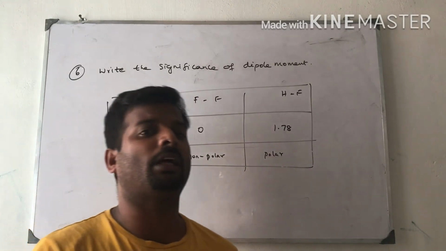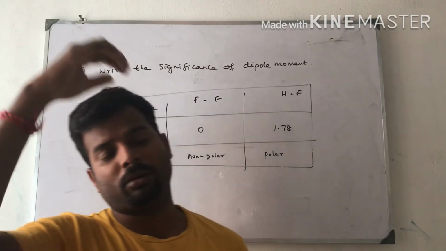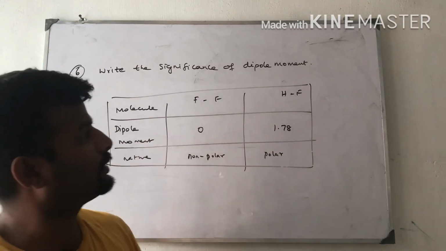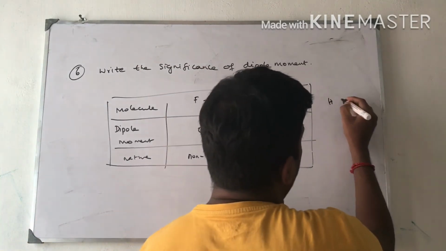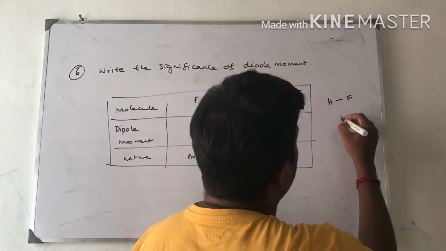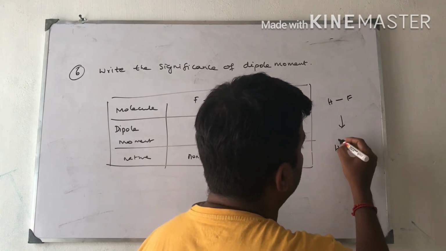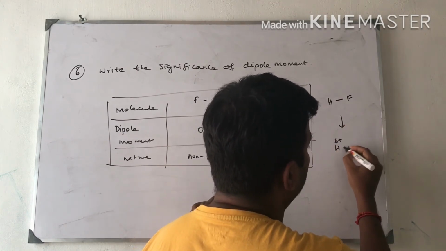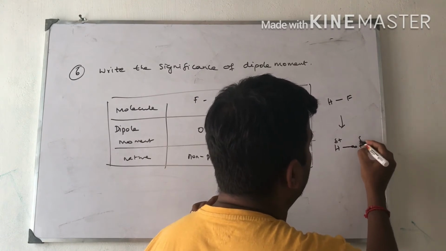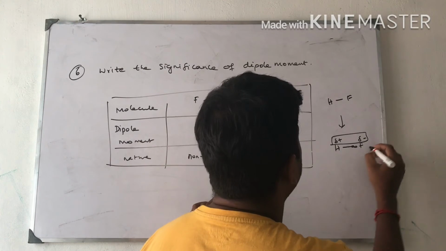Dipole moment means it starts from the positive to negative, that we learned. So here HF has a dipole moment because, in contrast to a non-polar molecule, a polar heteronuclear molecule has a dipole moment, because hydrogen loses one electron and fluorine gains the electron. So polarity is produced between them, therefore dipole moment is present.